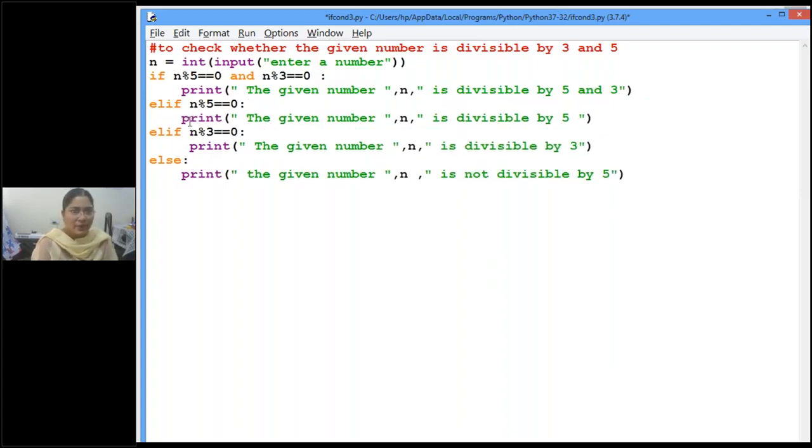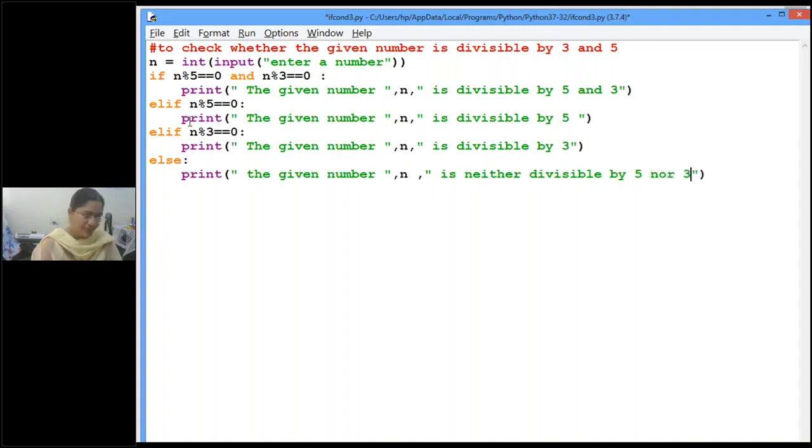Indentation is very important. If you are doing copy paste, the indentation will change. So now otherwise, if the given number n is neither divisible by 5 nor 3. Clear? So now let's execute and see.